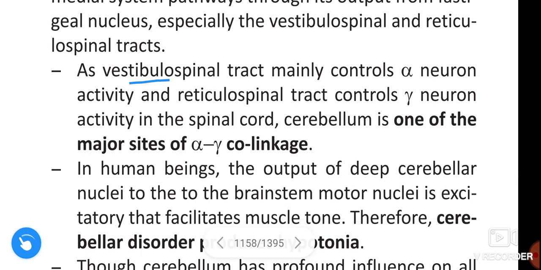As vestibulospinal tract mainly controls alpha neuron activity and reticulospinal tracts control gamma neuron activity in the spinal cord, cerebellum is one of the major sites of alpha and gamma co-linkage.